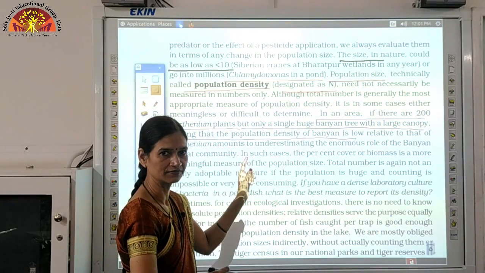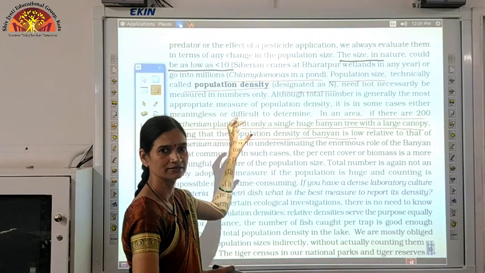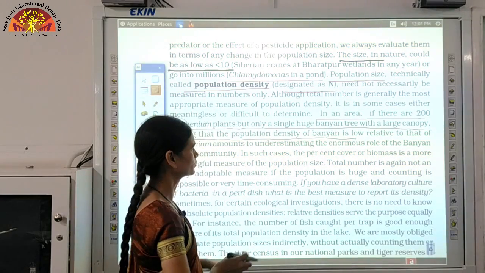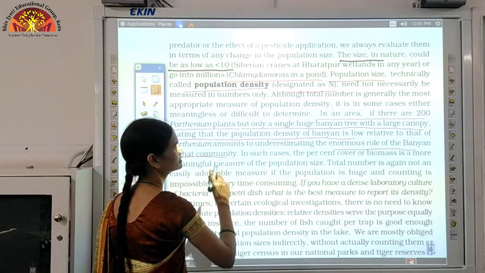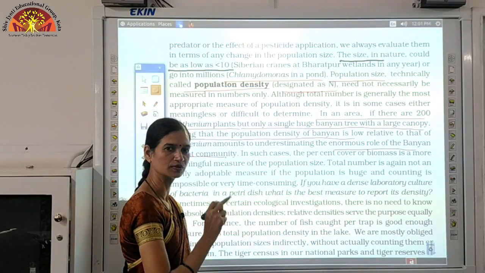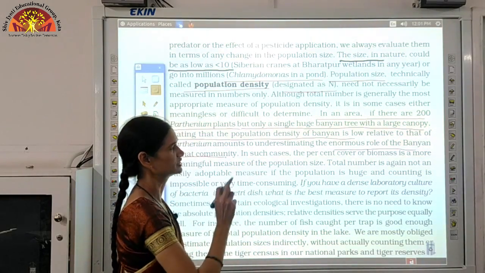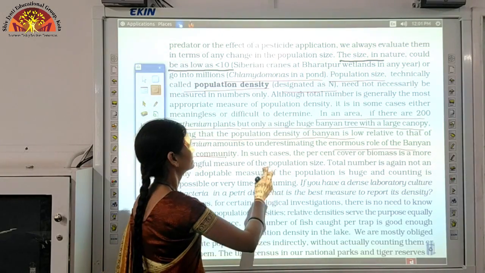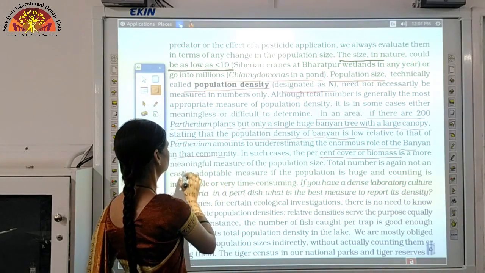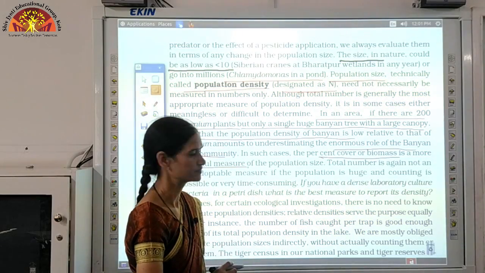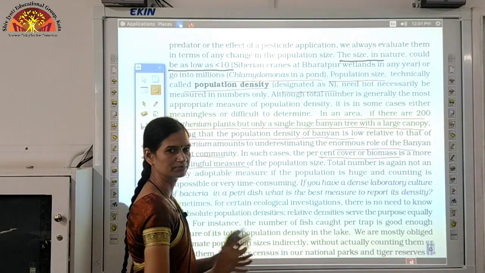Parthenium is 200 and the tree is only 1, but still we cannot say that the population density of Parthenium is more, because the role of banyan tree in the community is more. The role of banyan tree is more as compared to Parthenium. So this is one example in which number will not matter. In such cases the percent cover or biomass matters. It is a more meaningful measure of the population size. So we will measure with the term biomass. Here the total number will not matter.